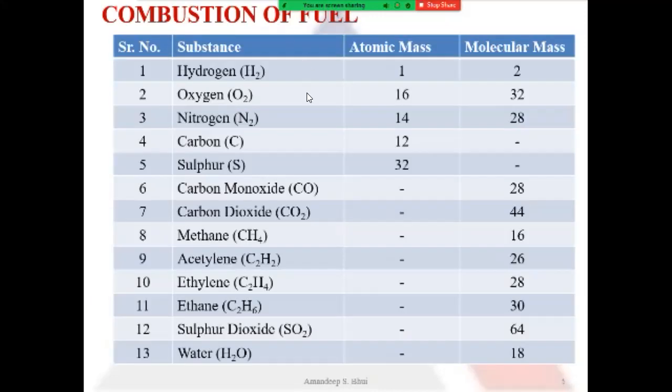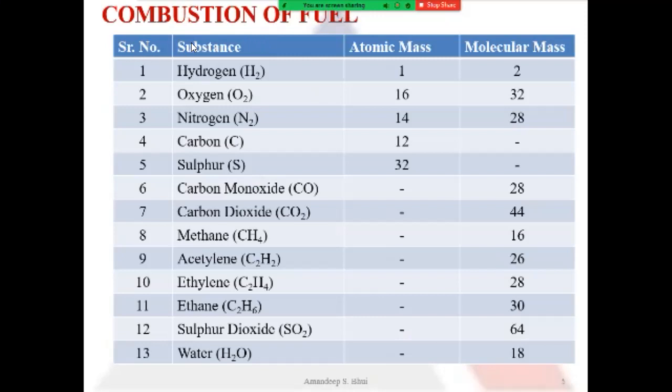Next, if we talk of the atomic mass, or in terms of molecular mass, the substances are written here in the table. Hydrogen will have an atomic mass of 1, but because it comes as H2, the molecular mass will be 2.